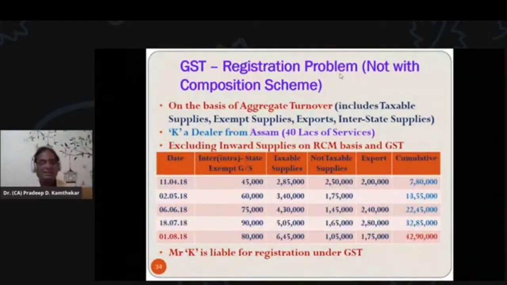Now here the case is from Assam where it is 40 lakhs for services and 20 lakhs for goods. We have taken here a case of supply of services, where all the supplies of services are added together. This Mr. K from Assam is exceeding that limit of 40 lakhs on 1st August 2018. So he is liable for GST registration in 2018-19 because he is exceeding the turnover limit of 40 lakhs.